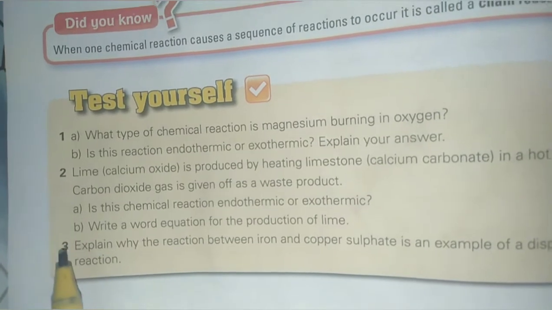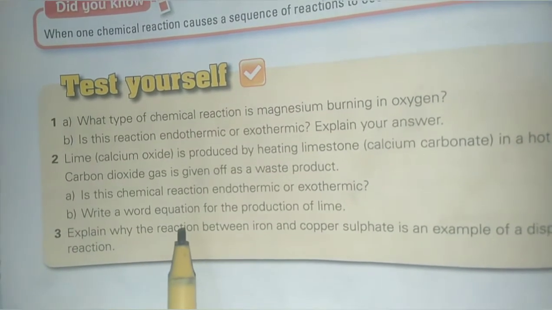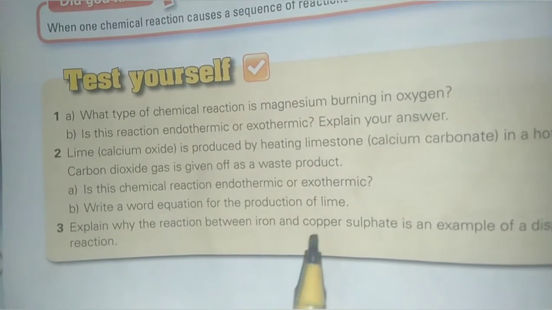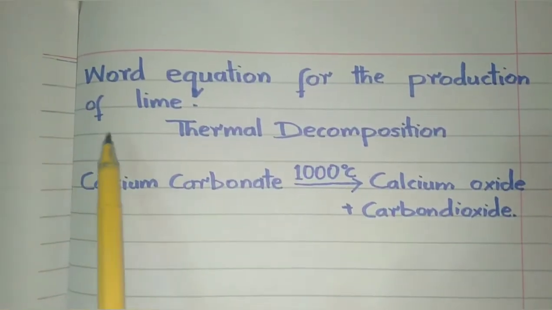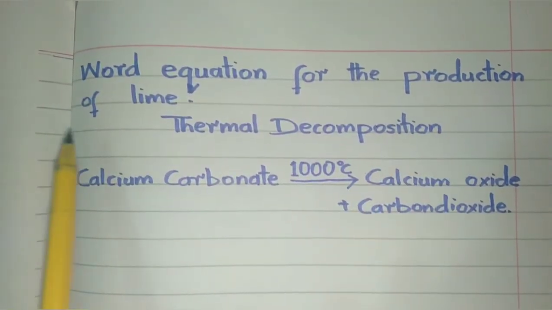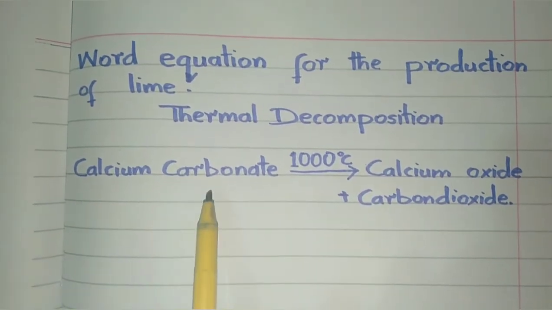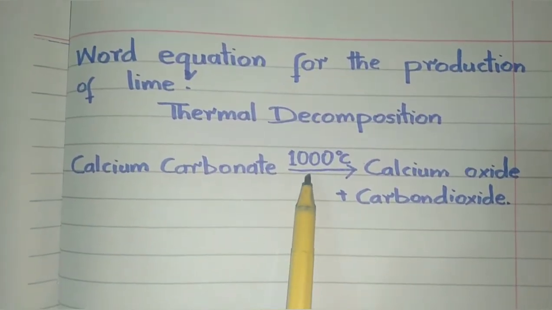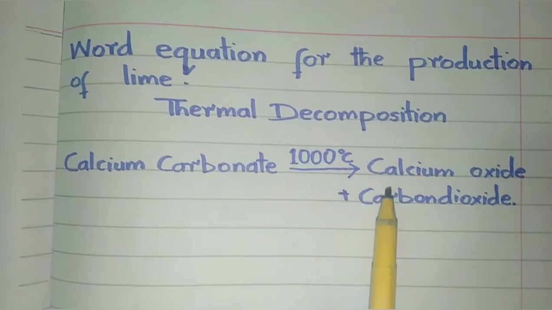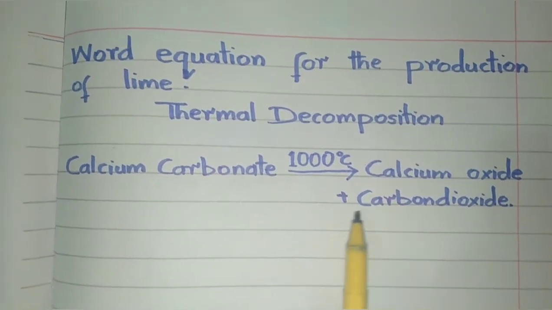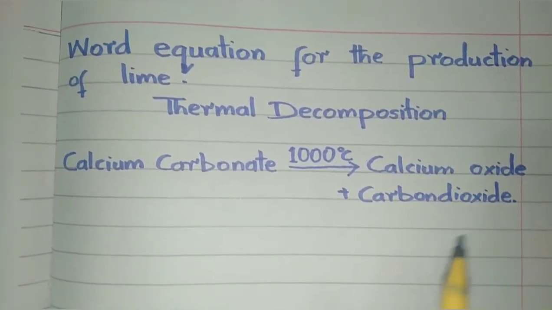Question number 2, part B. Write a word equation for the production of lime. Beta, the word equation for the production of lime, that is thermal decomposition, is calcium carbonate, heated up to 1000 degrees Celsius, produces calcium oxide plus carbon dioxide gas.